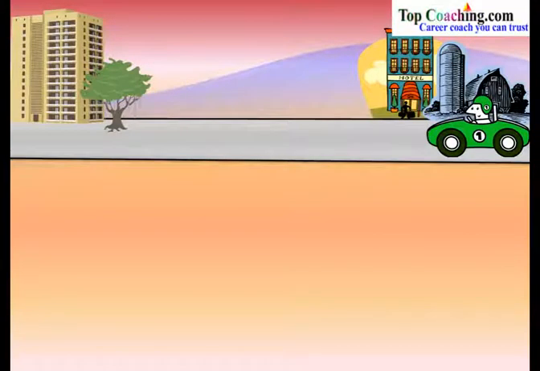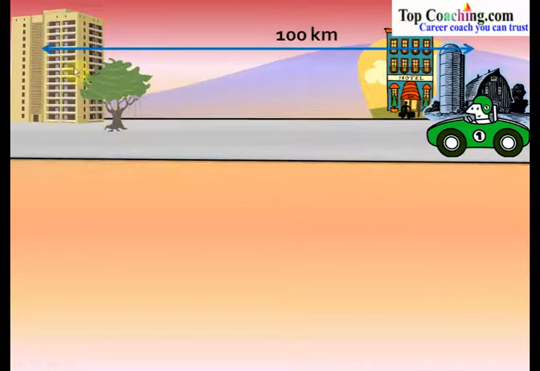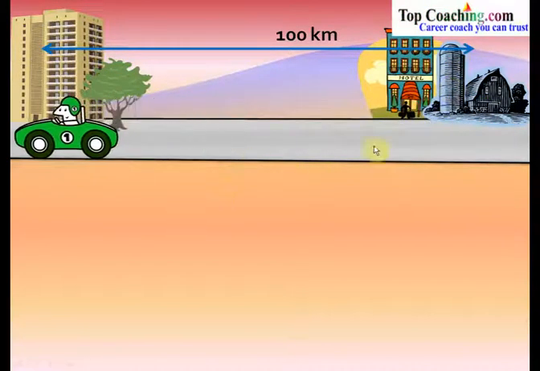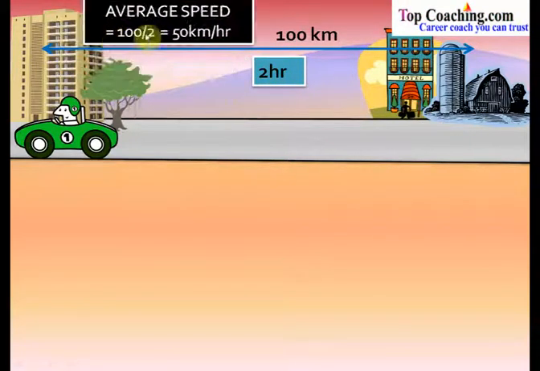So let us say that this man travels from this hotel to his house or his apartment. Let us say that this distance is equal to 100 kilometers, and now without taking a break, this man goes from hotel to his apartment, and let us say that the time taken is equal to 2 hours. Now the total distance travelled is 100 kilometers and the total time taken is equal to 2 hours. So the average speed would be 100 divided by 2 equal to 50 kilometers per hour. So without any doubt, we can say that the average speed is equal to 50 kilometers per hour for this entire journey, because using the formula we have calculated that average speed is equal to the total distance travelled divided by the total time taken.